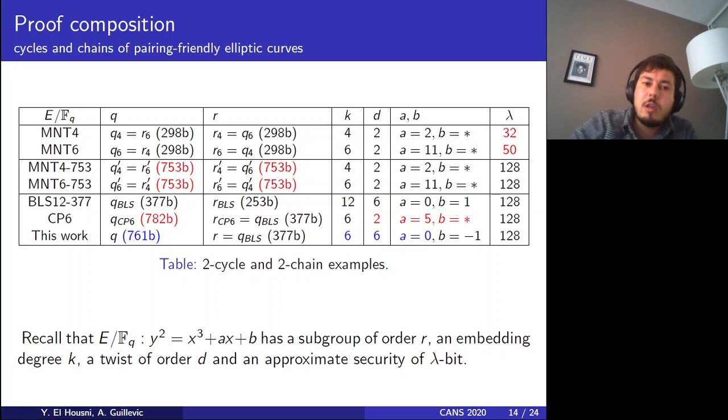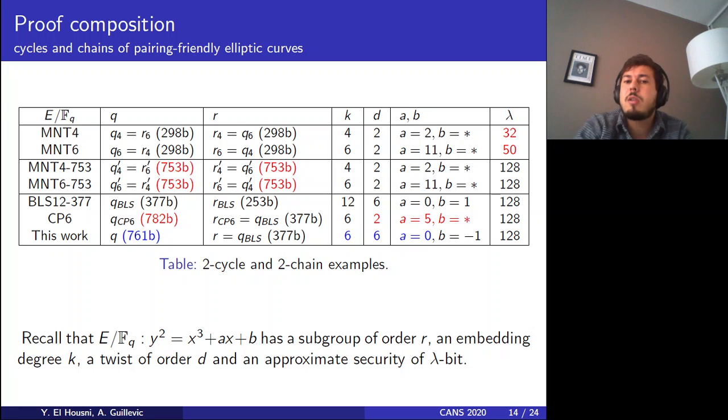So let's take a look at the parameters of those proposed elliptic curves. We'll go very quickly through the MNT4 and MNT6 constructions because those are cycles, and what we are interested in is the chain. For the cycles, we have two kinds: one with low security level but small parameters, and the other with standard security but big parameters. For the chains, we have the inner curve, BLS12-377, defined over a field of 377 bits, a subgroup order of 253 bits, an embedding degree k equal to 12, a twist of degree 6, coefficients a and b equal to 0 and 1, and standard security of 128.